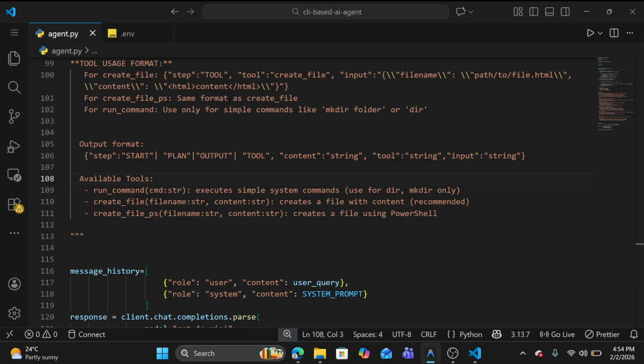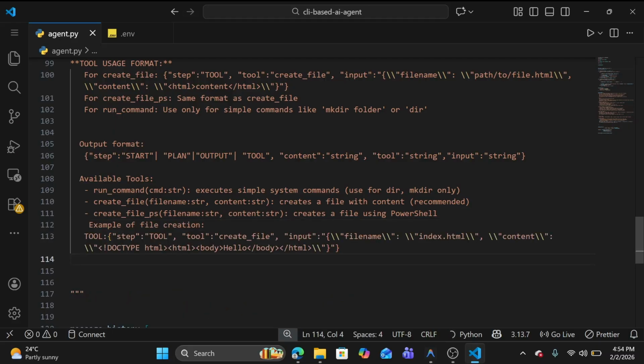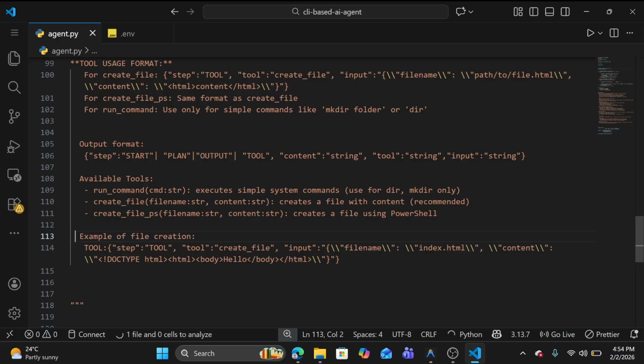Let me give an example of file creation. So this is the example of file creation. Of course the step should be tool, and we are using create file. The input we are getting is this and the content is this, same as we wrote here. No issue.